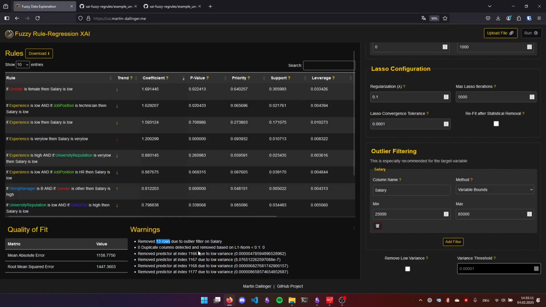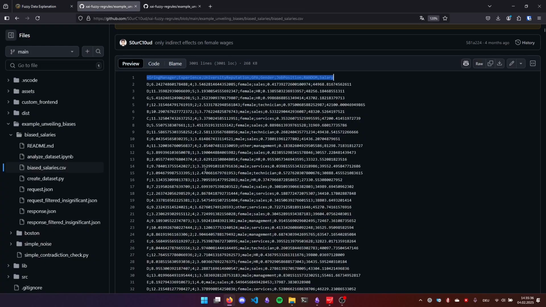So you want the other 3000 rows to be really influential, and you want to use them to see a general tendency. And last but not least, you can remove columns with a low variance in the dataset. This would be the option to go. And here you can set the threshold. Since if you've got a column with no variance, then it's not going to explain anything really about the target variable.